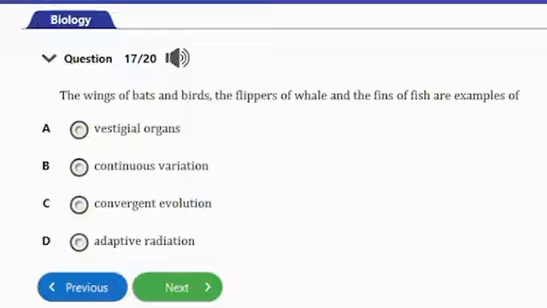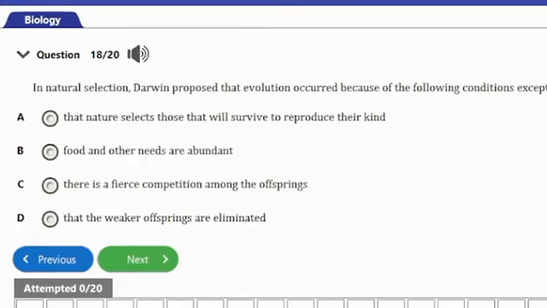So in this case, the ability to fly, swim, or move through the water efficiently, respectively, has led to the development of these similar structures. So that's it for that question. You see that both bats and birds have wings, and then the flippers in whale is likened to the fins of the fish. But guys, this phenomenon here is convergent evolution. So let's consider the next question.